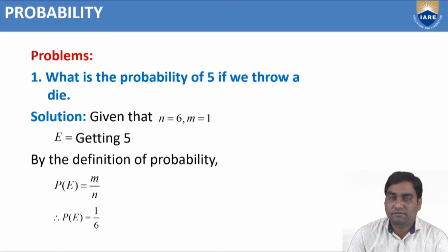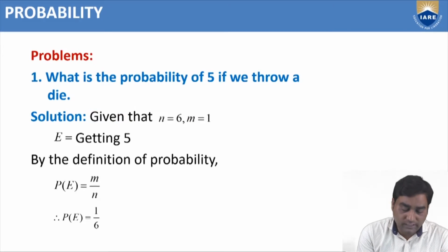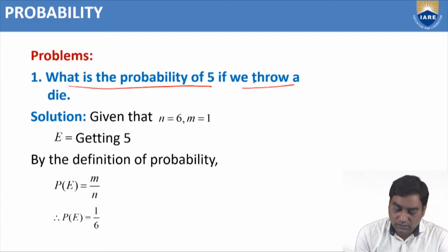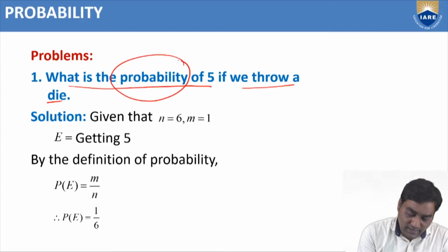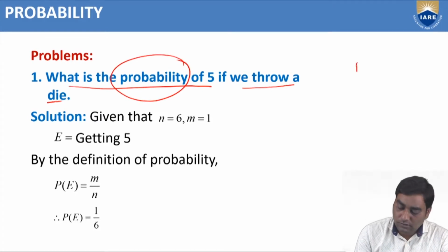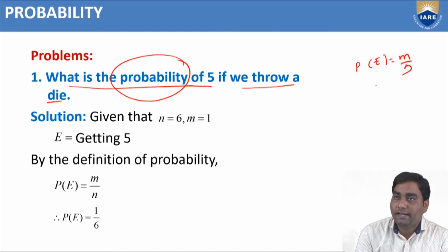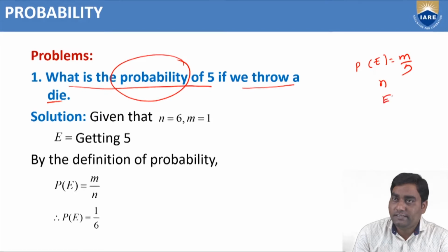Suppose I discuss one problem. Read the question: what is the probability of getting 5 if we throw a die? This is the problem. We should find the probability. The probability formula we know: P of E equals m by n. First we need to find what is E, what is n, what is m.